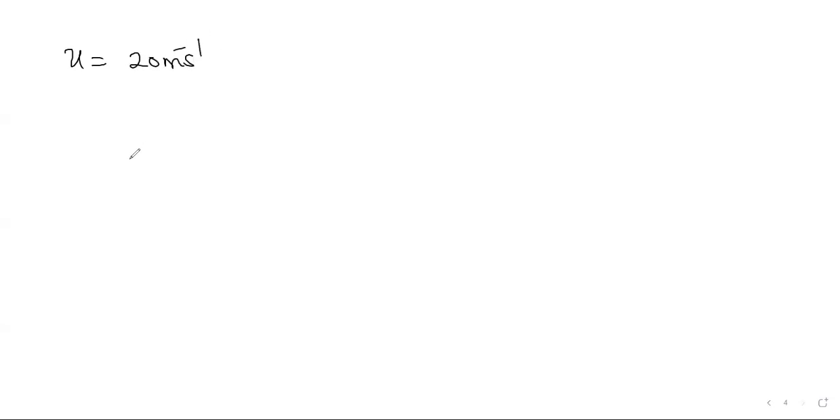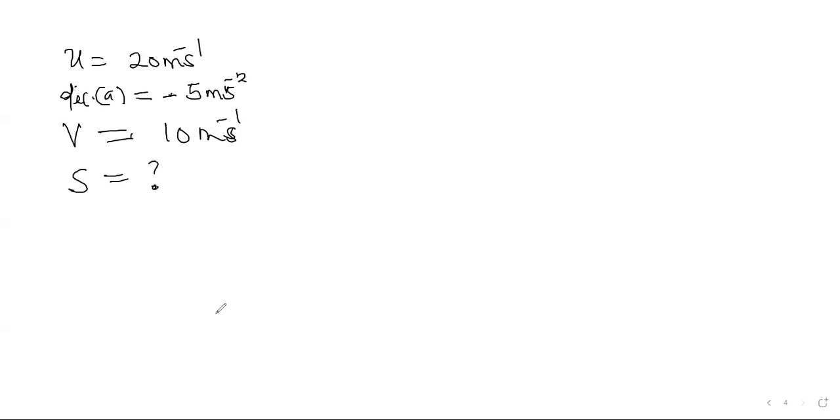It decelerates uniformly. The deceleration given is 5 meters per second, so I'll say minus 5 meters per second squared. And they said the speed becomes, that's the new speed we are using now, which is going to be our final one, which is 10 meters per second. Then the distance covered within this period is dash. Distance, that's S, that's what we're looking for.